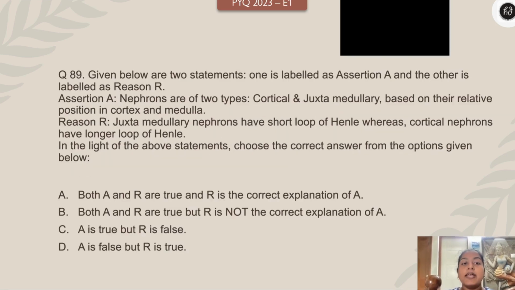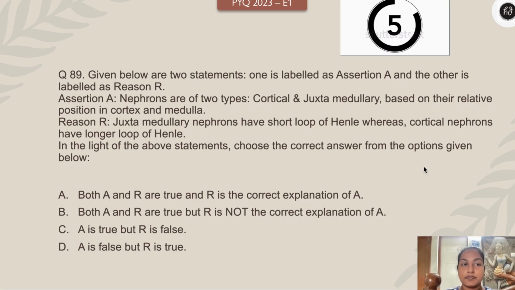Right, next question. Given below are two statements. One is labeled assertion, another one reason. Assertion: Nephrons are two types, cortical and juxtamedullary, based on their relative position in cortex and medulla. Reason: Juxtamedullary nephrons have short loop of Henle, whereas cortical nephrons have longer loop. A and R are true, R is the correct explanation. A and R are true, R is not the correct explanation. A true, R false. A false, R true. Your time starts, 3, 2, 1, right now. Alright. Here goes the answer.